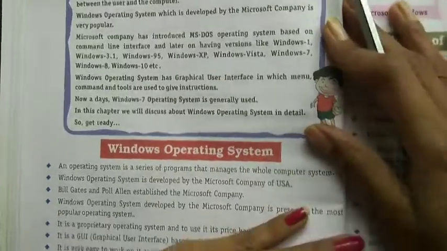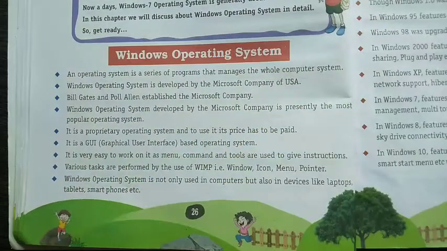Now let us discuss the details of the Windows operating system.